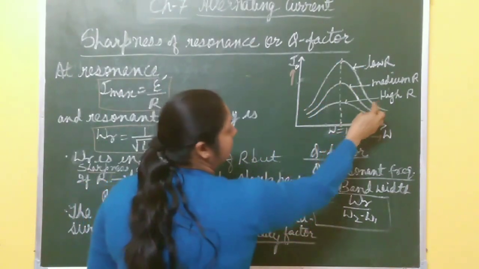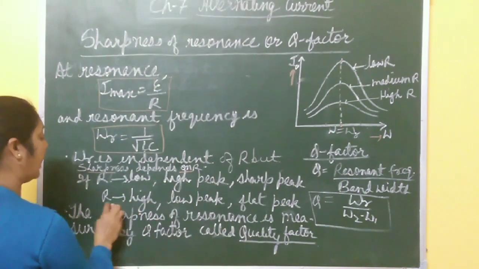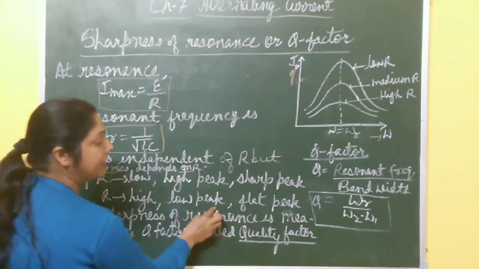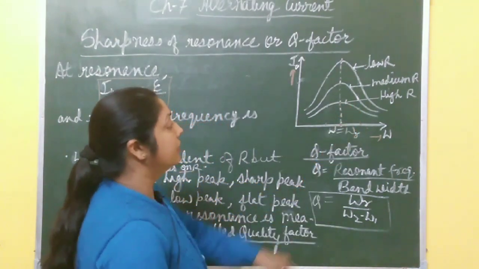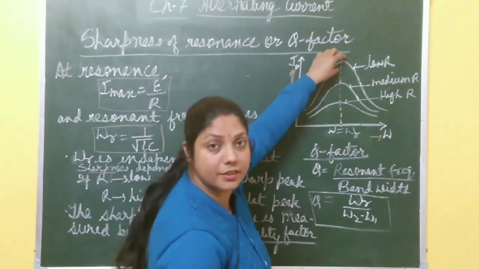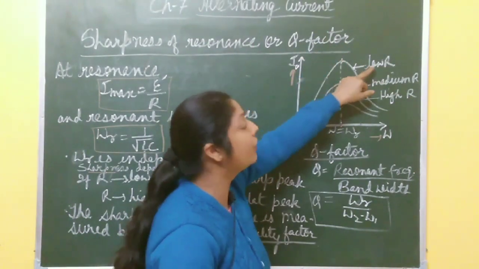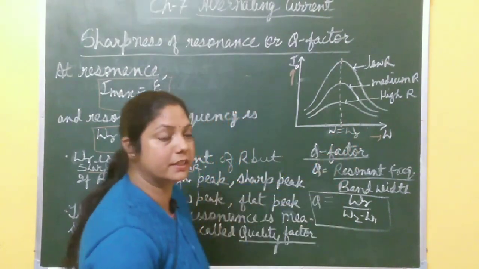And if R is very high, it means for high R, there is a low peak. Low peak means a flat curve. So the sharpness of this peak, the sharpness of this resonance, depends on R. But for different R, the resonant frequency is the same.